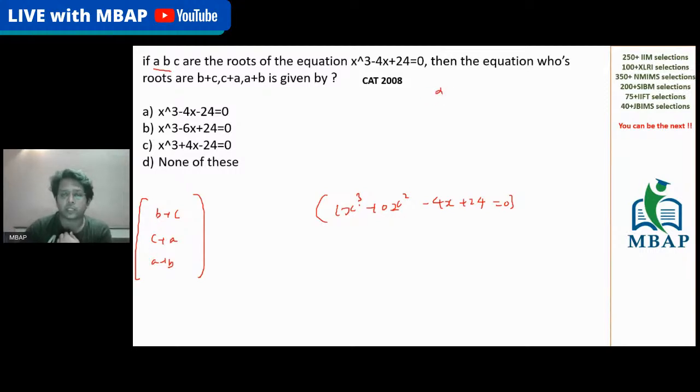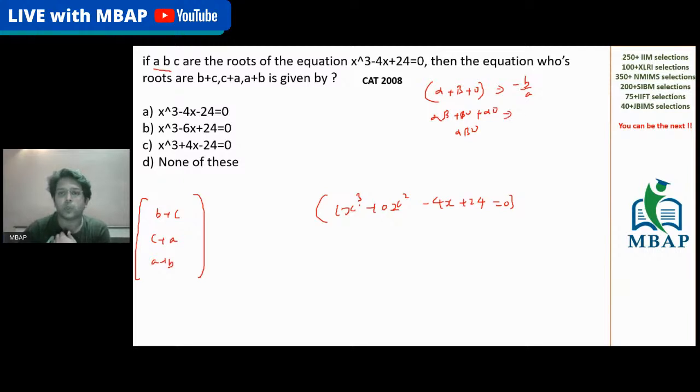I have told you one thing before I started taking the question. We can give you the expression in the form of roots. Let's say the sum of the roots taking 1 at a time, the sum of the roots taking 2 at a time, and the sum of the roots taking 3 at a time. The sum of the roots taking 1 at a time is given by minus b by a.